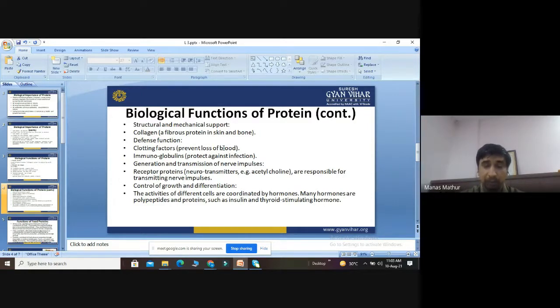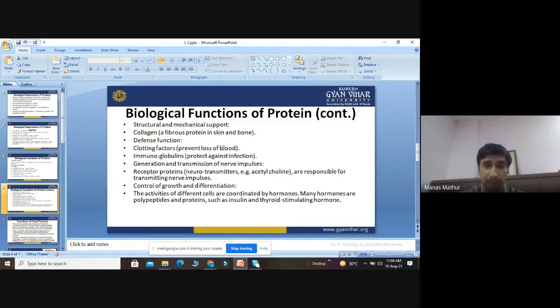Besides that, they help in the control of growth and differentiation. The activities of different cells are coordinated by hormones.